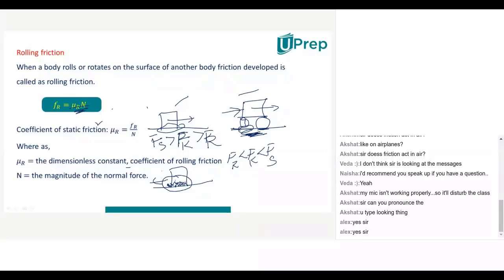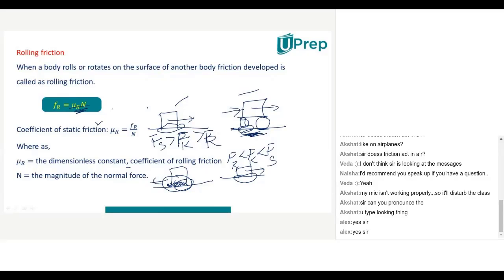And suppose when an object is moving on this same surface, it is overcoming this interlocking. Now this much interlocking will not be there when it is moving on this surface.